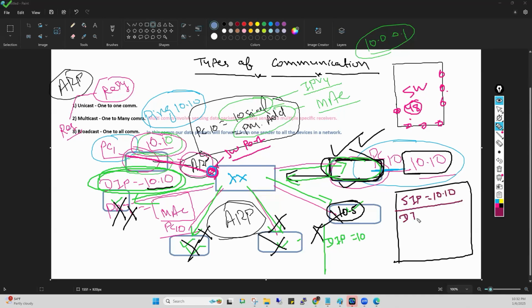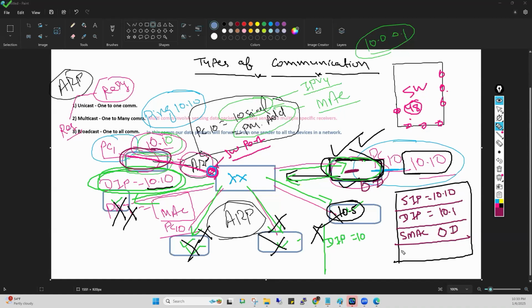What will be the destination IP address, guys? This PC wants to send this ARP reply to PC number 1. So destination IP will be, guys, 10.1, PC number 1's IP address. Now, again, source MAC. Source MAC means the MAC address of this PC, the local PC. So what is the MAC address of this PC? For example, 0D. So source MAC will be, guys, 0D.